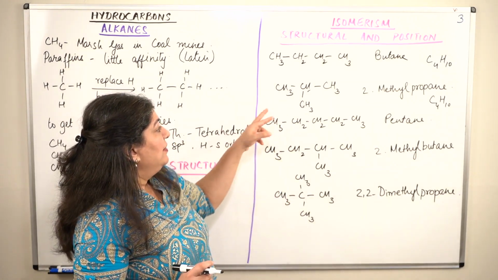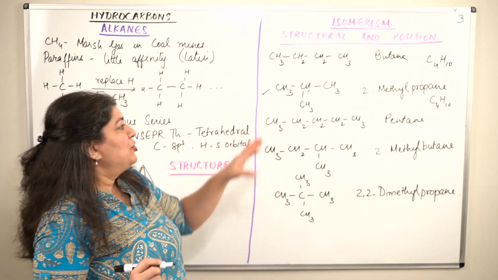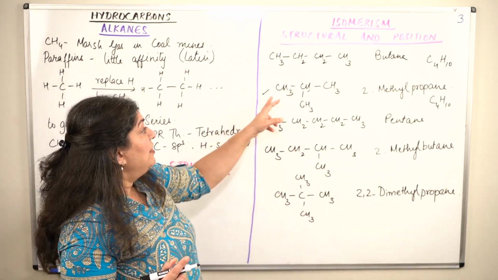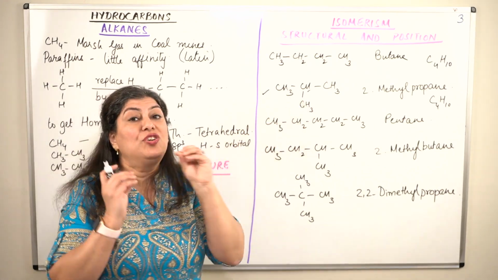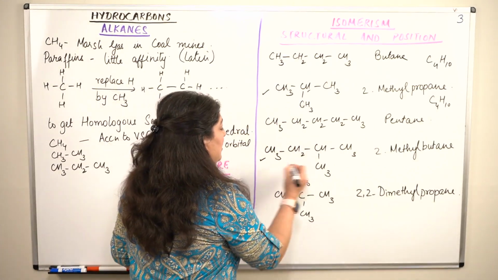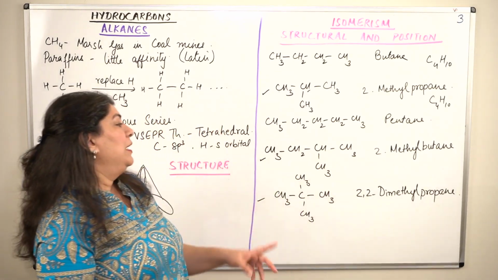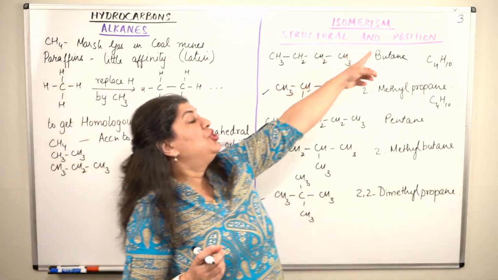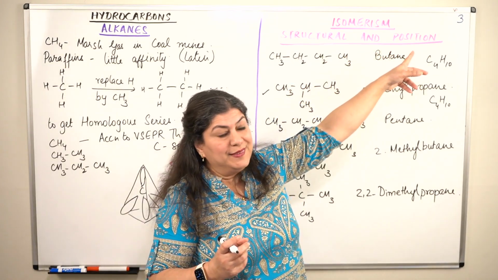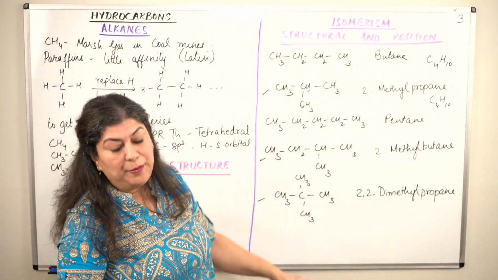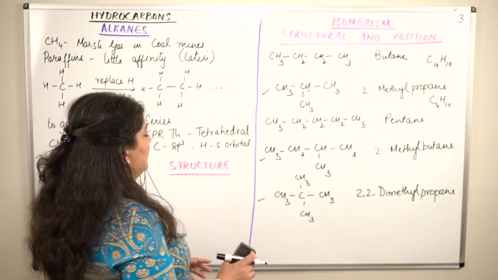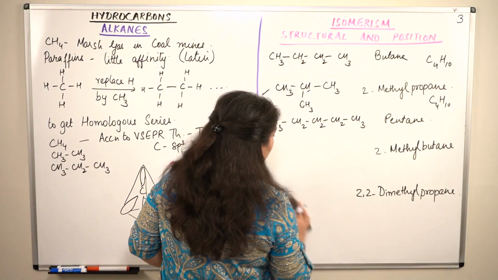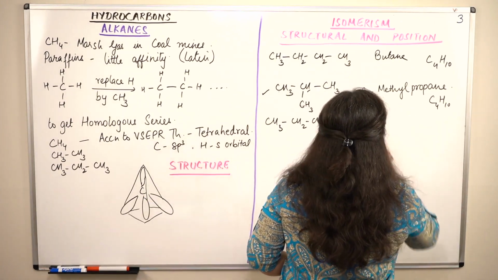Here the change in the position of the methyl group is giving rise to a new isomer. Therefore, they are known as position isomers, right? And of course, all of them are structural isomers. So let us now take the next member, that is hexane, and try to make all isomers of hexane before I wrap up this video.